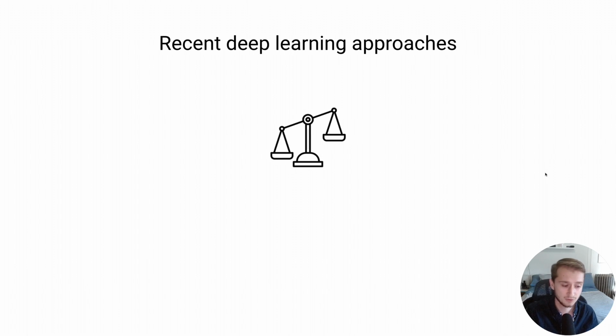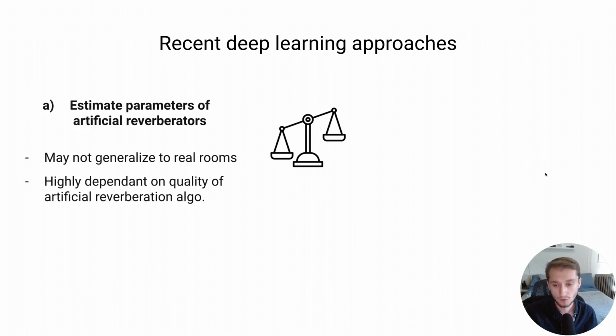So there have been a number of deep learning approaches more recently to try to address some of these issues. One approach tries to estimate the parameters of artificial reverberators to match a reverberant speech recording. While this can work well, it's highly dependent on the quality of that artificial reverberator and whether or not it can match accurately enough the room impulse response of the room in question. So it may not generalize to real rooms, and we are highly dependent on that algorithm.